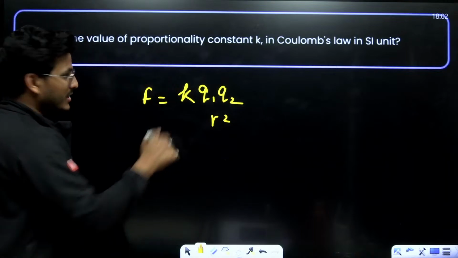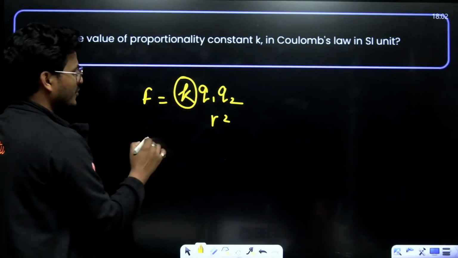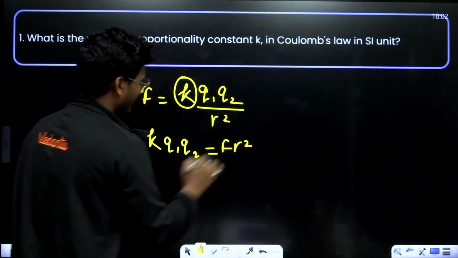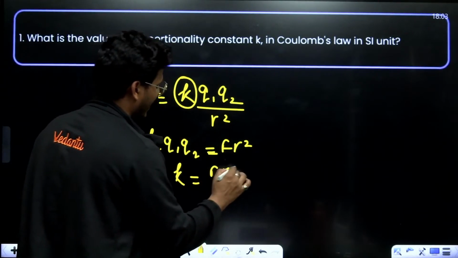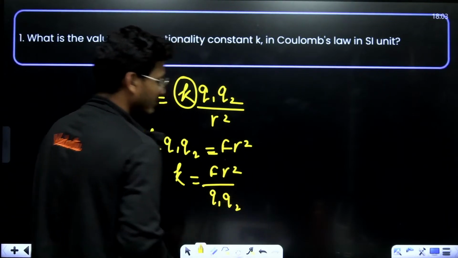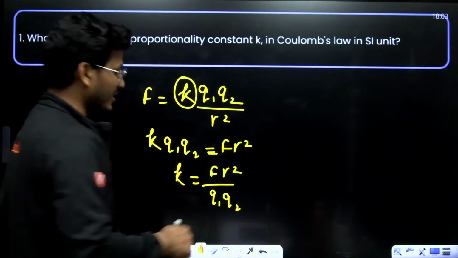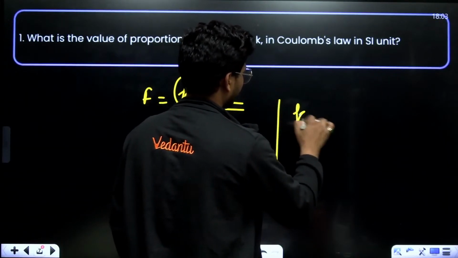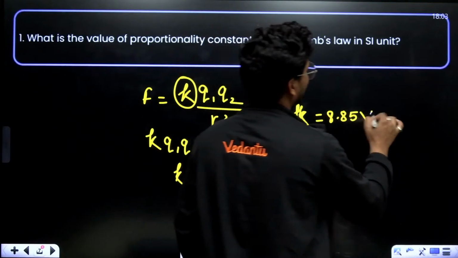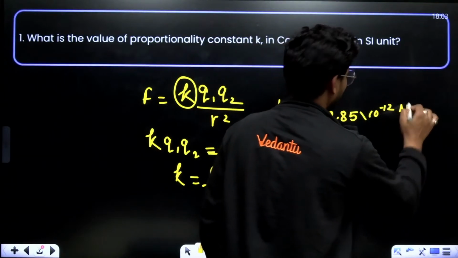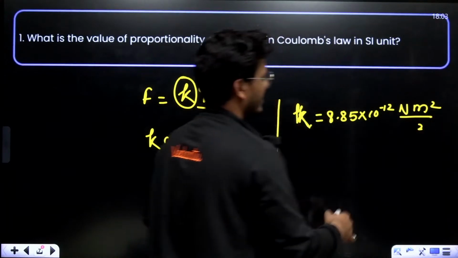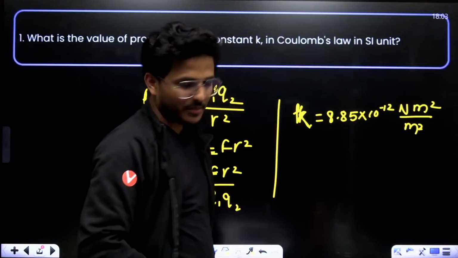Cross multiply: K Q1 Q2 equals F R square, which means K is basically F R square upon Q1 Q2. And the value is 8.85 into 10 to the power 12 newton meter square per coulomb square.